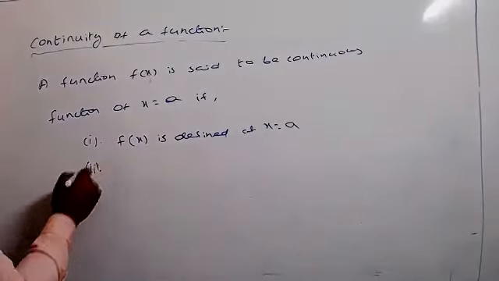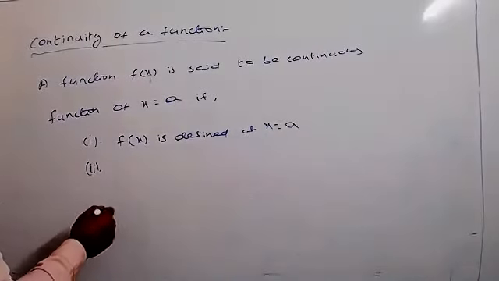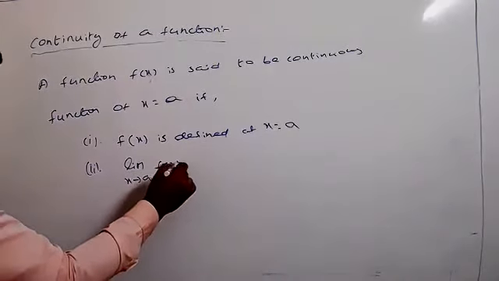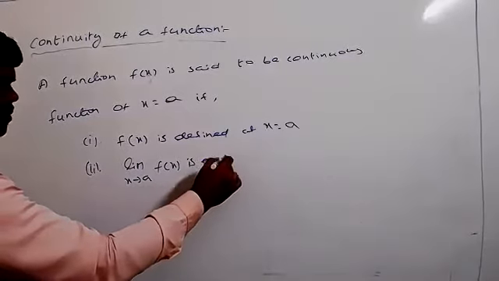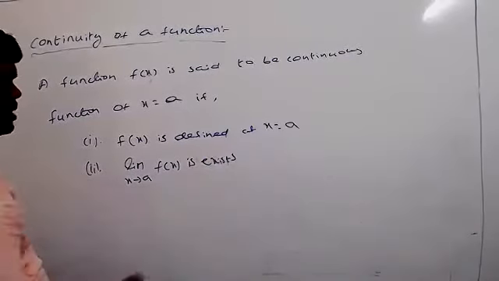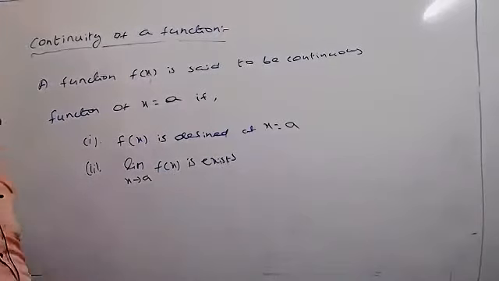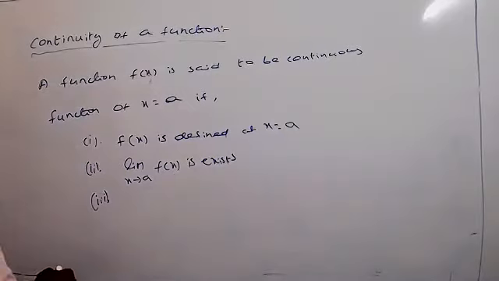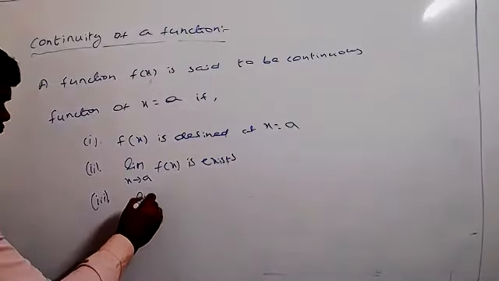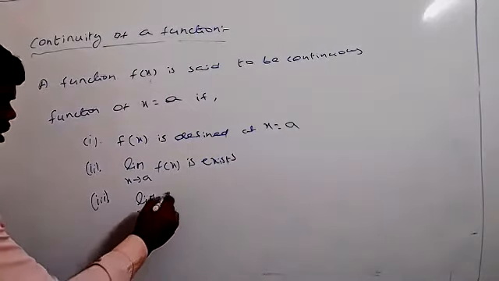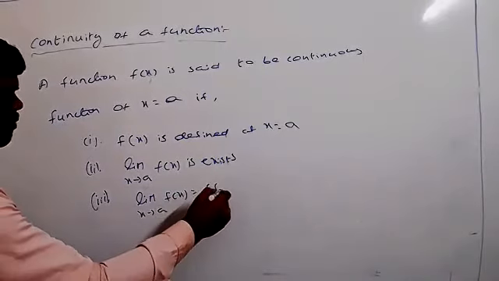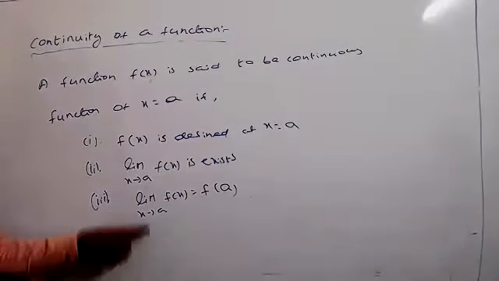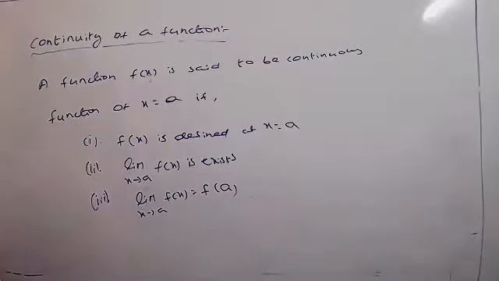And the second condition: limit x tends to a of f of x exists. What does this condition mean? LHL equal to RHL. And the third condition: limit x tends to a of f of x equals f of a. Then only we say the given function is a continuous function.